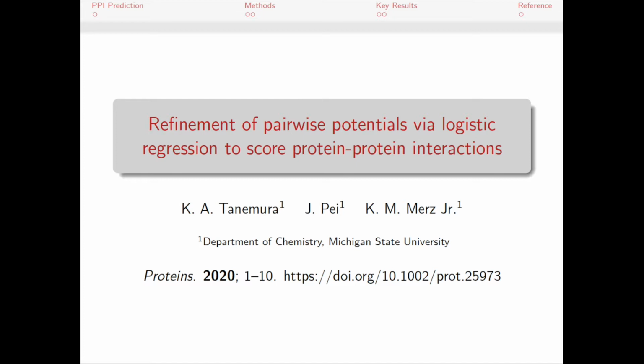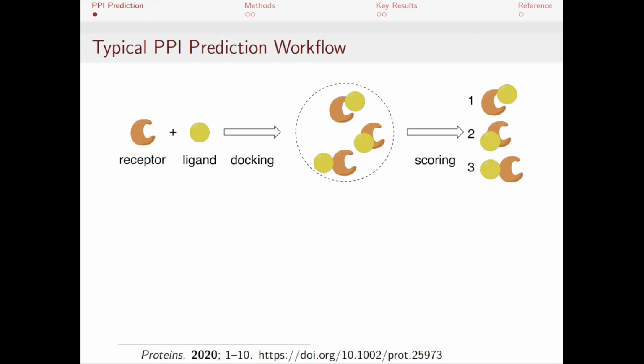In this paper, we've developed a scoring function for the prediction of interacting proteins. So the general process of computational prediction of protein-protein complexes is divided into the sampling stage and the scoring phase.